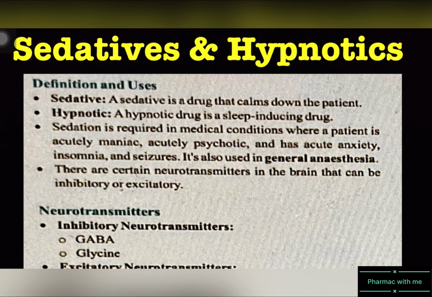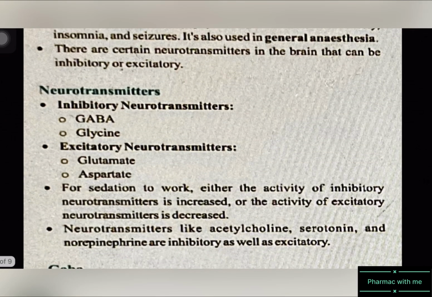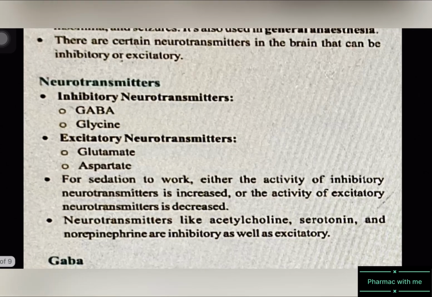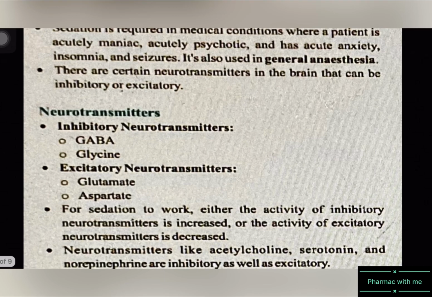There are certain neurotransmitters that are either inhibitory or excitatory, whereas some act as both. Specifically, inhibitory neurotransmitters are GABA and glycine, whereas excitatory neurotransmitters are glutamate and aspartate. Acetylcholine, serotonin and norepinephrine act as both inhibitory as well as excitatory. The next thing we need to know is: what is the final function of sedation?